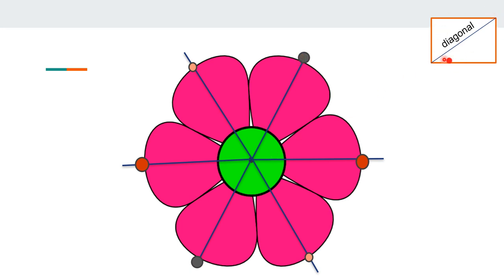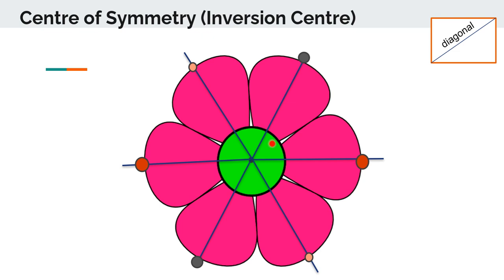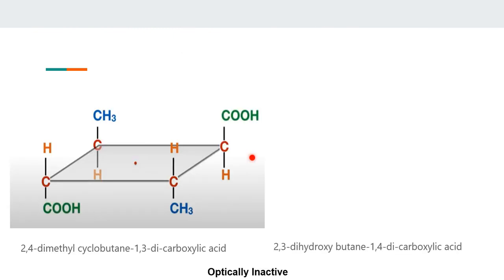When such symmetry is observed, this is called the center of symmetry, or also the inversion center. It's a point in the molecule. Now just have a look at this. This is my molecule and these are my diagonally opposite groups. Which are the diagonally opposite groups? COH and COH, CH3 and CH3.